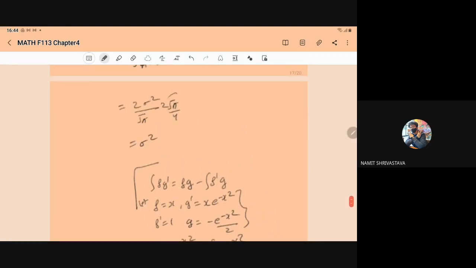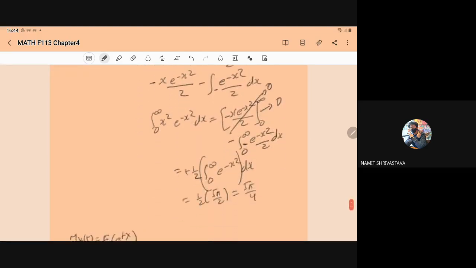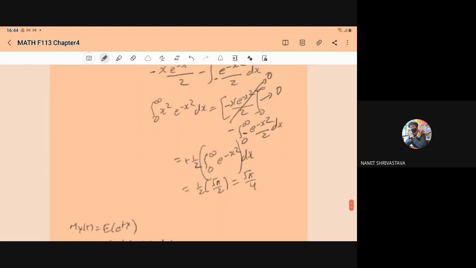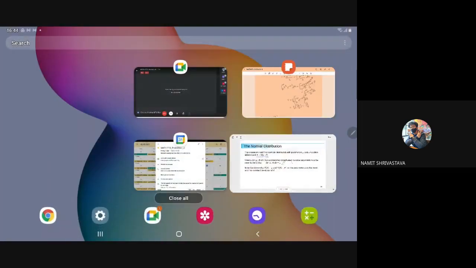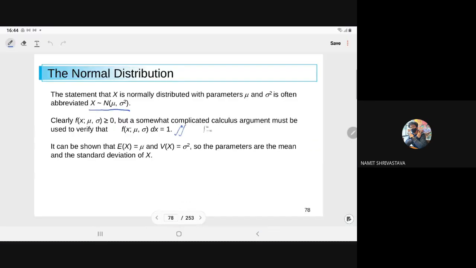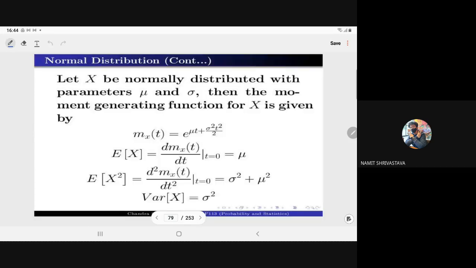So here you can see the variance of the normal distribution is sigma square. So this we have proved for the normal variate.